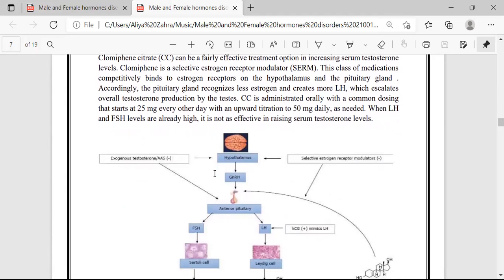Accordingly, the pituitary gland recognizes less estrogen and creates more luteinizing hormone. Dosing starts at 25 mg every other day, with upward titration to 50 milligrams daily as needed. When luteinizing hormone and follicle stimulating hormone levels are high, this medicine is not effective to treat serum testosterone level.